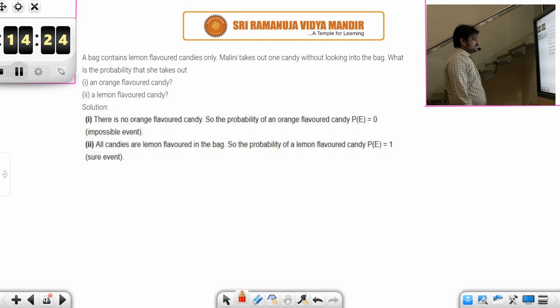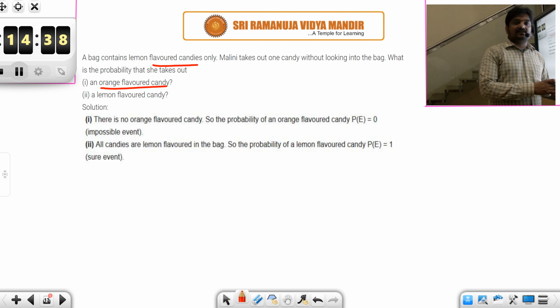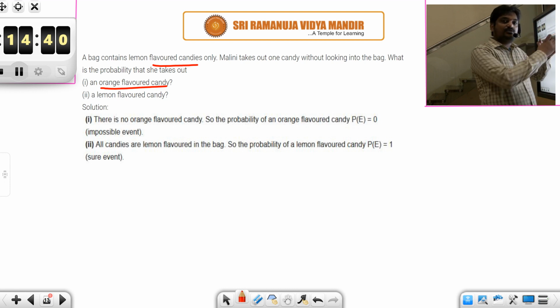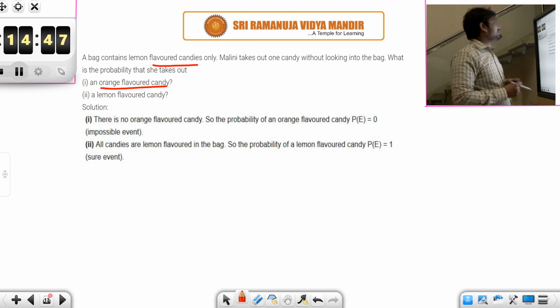Next, a bag contains lemon flavored candies only. Malini takes out one candy without looking into the bag. What is the probability that she takes out an orange flavored candy? What is given? A bag contains only lemon flavored candies. Now if she picks a candy, how can she get an orange flavored candy?